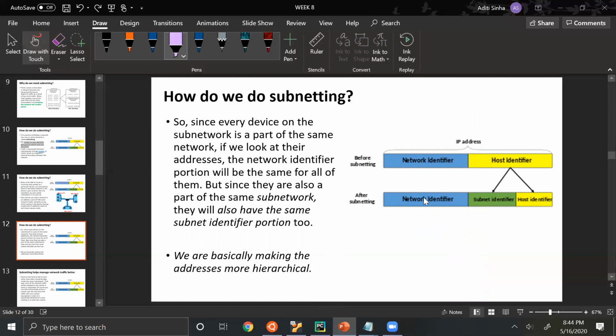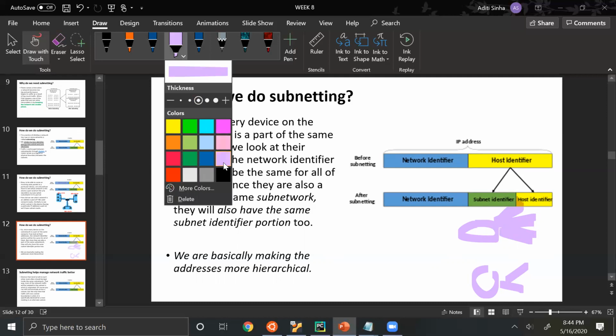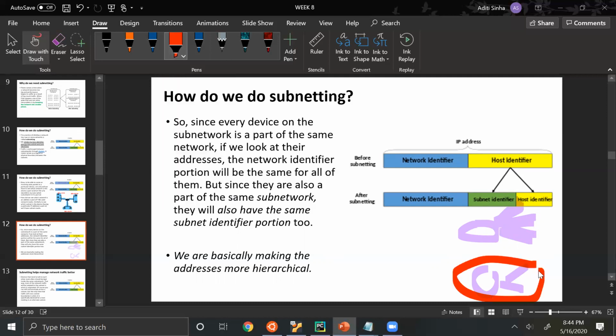And every device on every subnetwork, that is, suppose there are 2 subnetworks here, 1 and 2, and there are multiple devices here for every subnetwork. They will have different subnet identifier portions. Obviously, every system on this one will have the same subnet identifier, which will be different from the subnet identifier of everyone in this subnet.